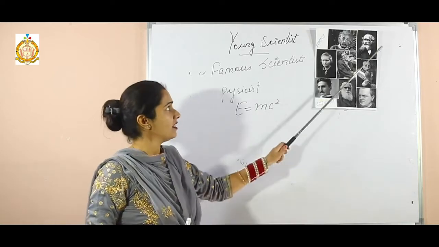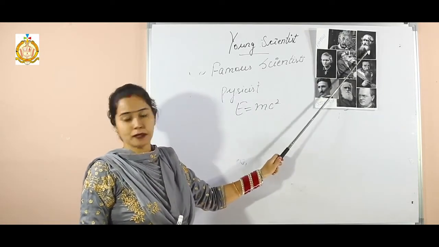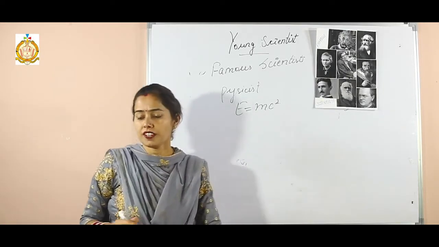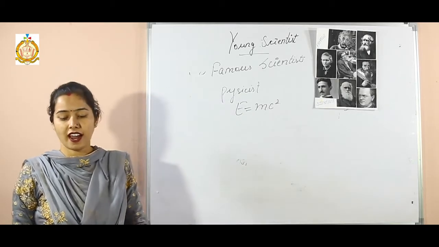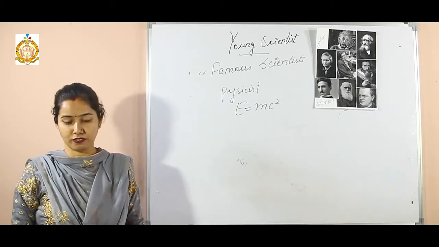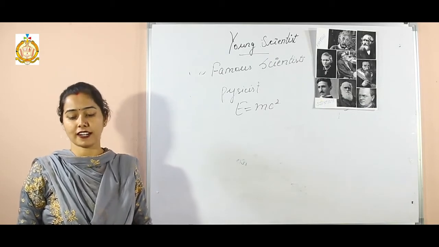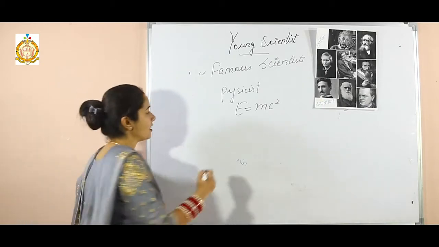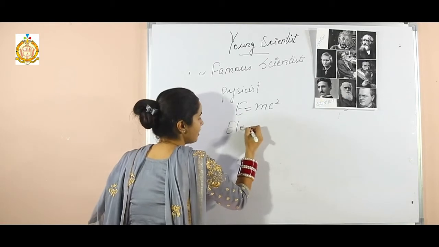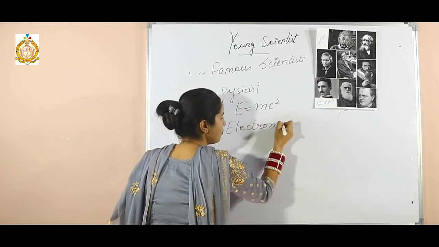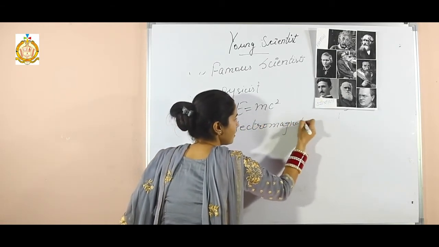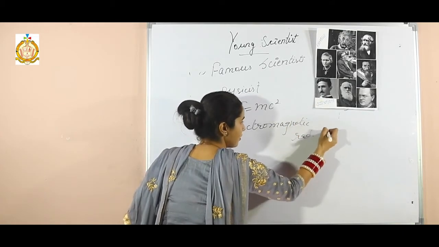Now the second one, James Clerk Maxwell. He was a Scottish physicist and his most notable achievement was the formulation of the theory of electromagnetic radiation. So he gave the electromagnetic radiation theory.